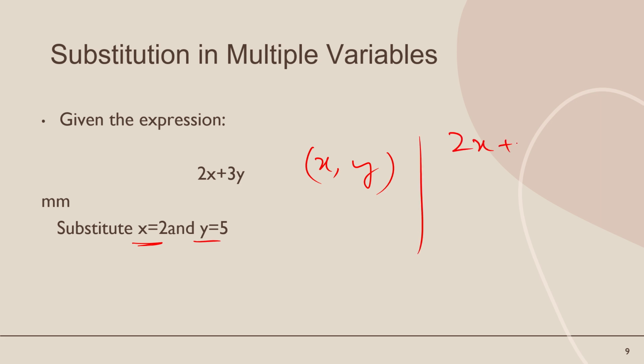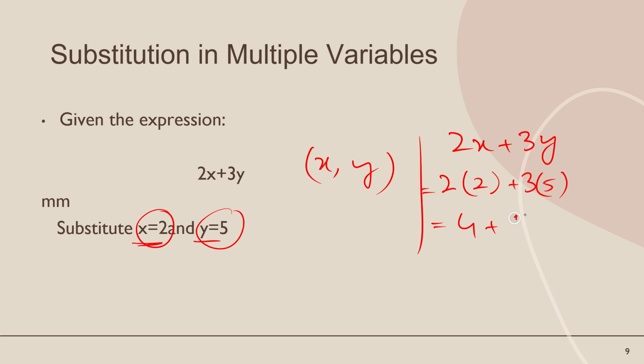Write the expression first. What is the value of x? 2. So replace x by 2. Then the value of y is equal to 5. Replace y by 5. Now solve this expression. 2 times 4, plus 3 times 5 is 15. So the answer is 19.